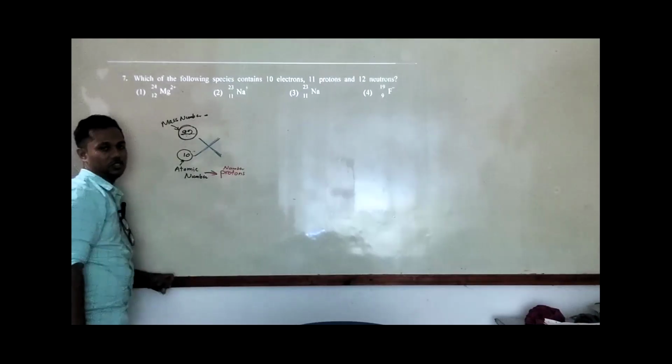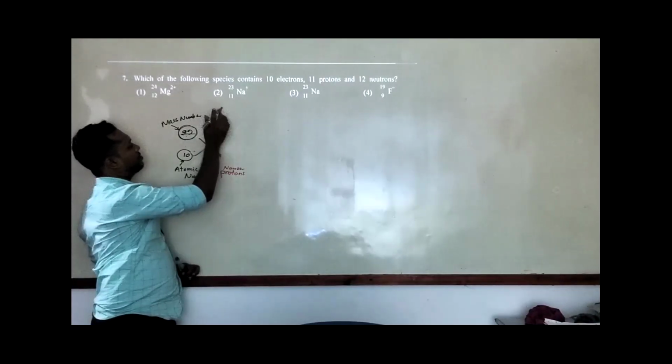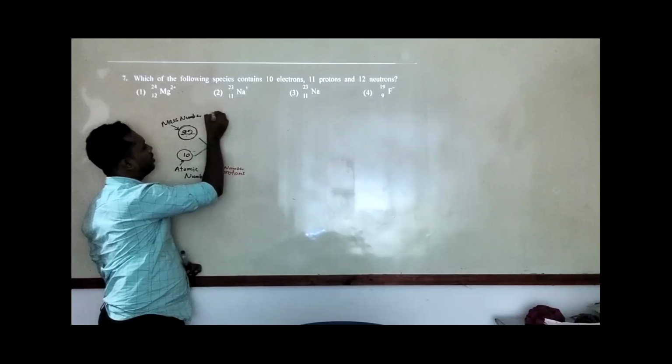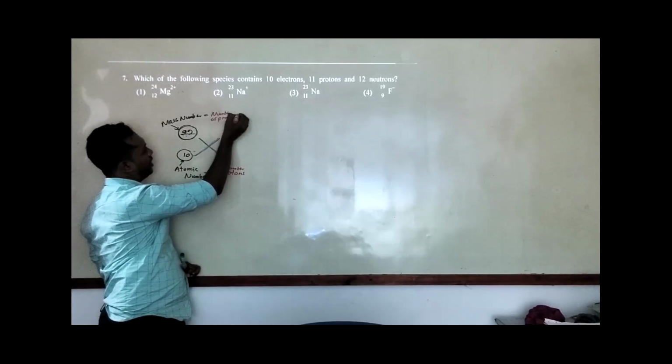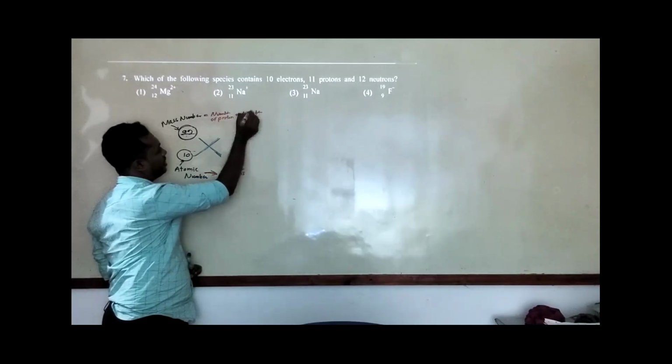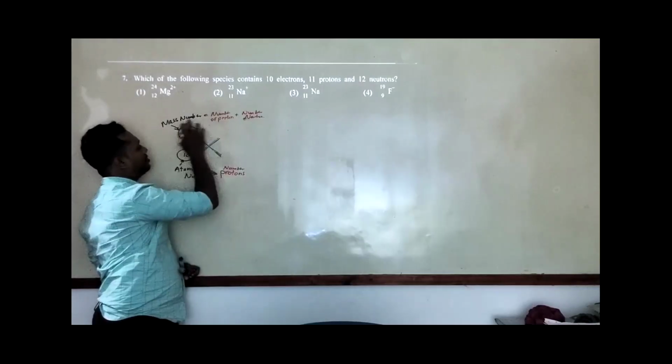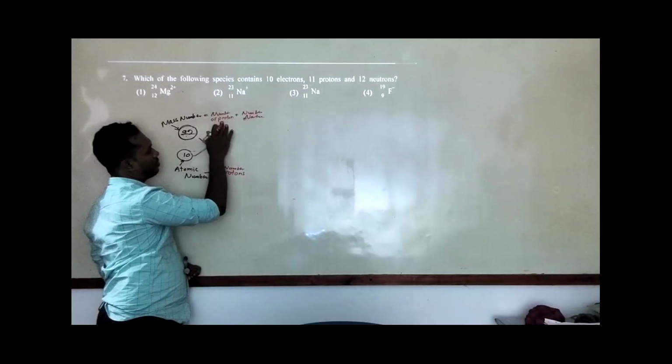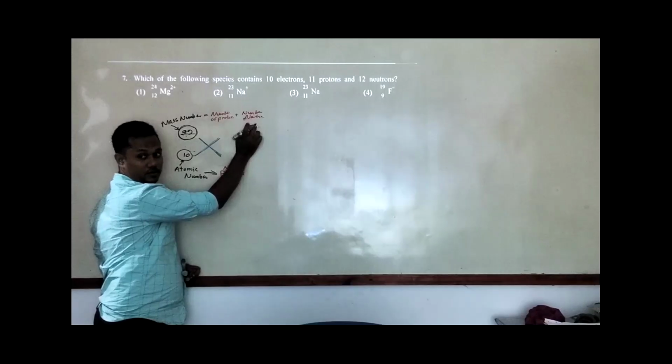Okay, right. So what is mentioned by the mass number? It is given by the number of protons plus the number of neutrons. So the mass number consists of the number of protons plus the number of neutrons, right?